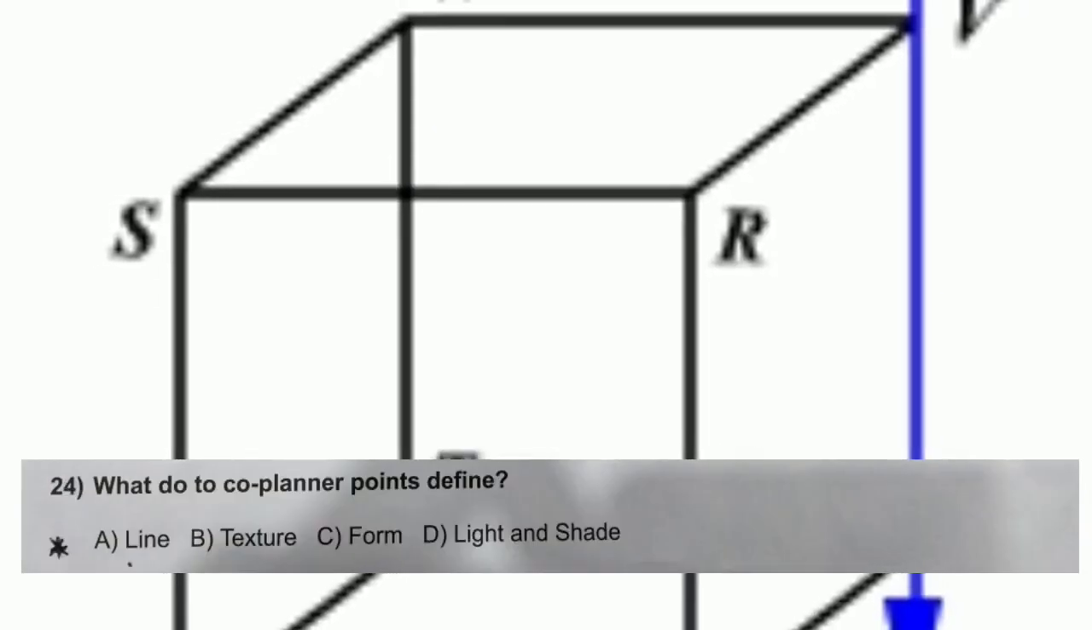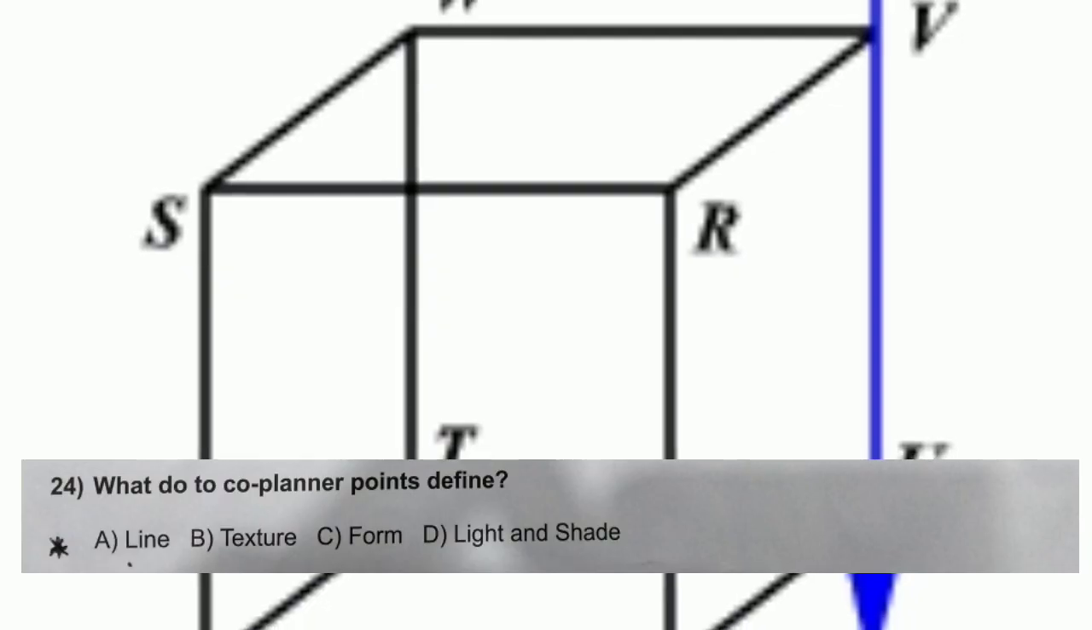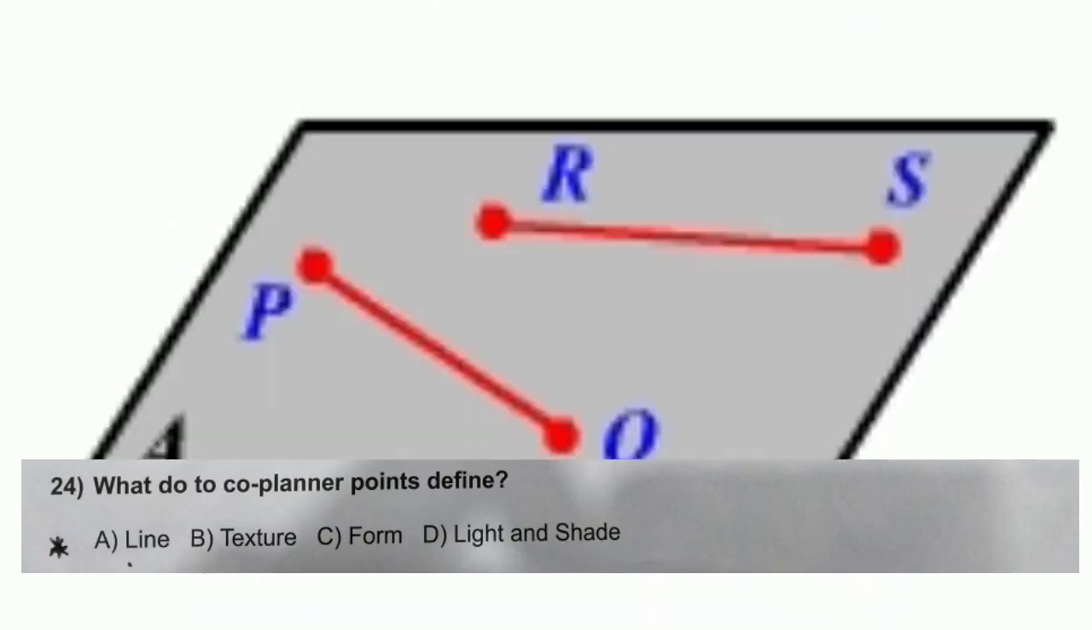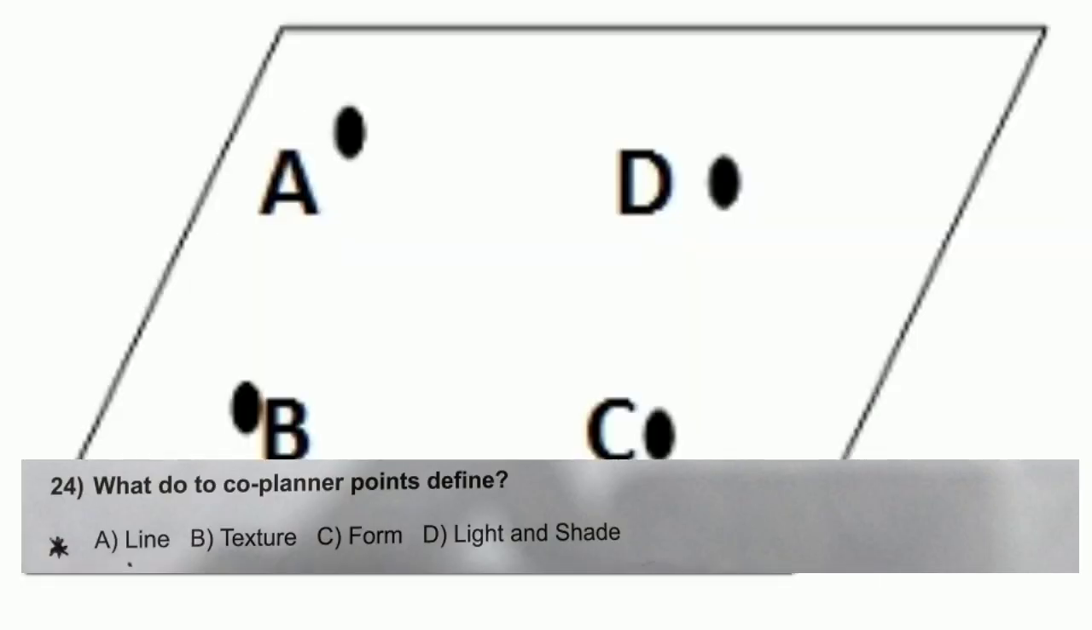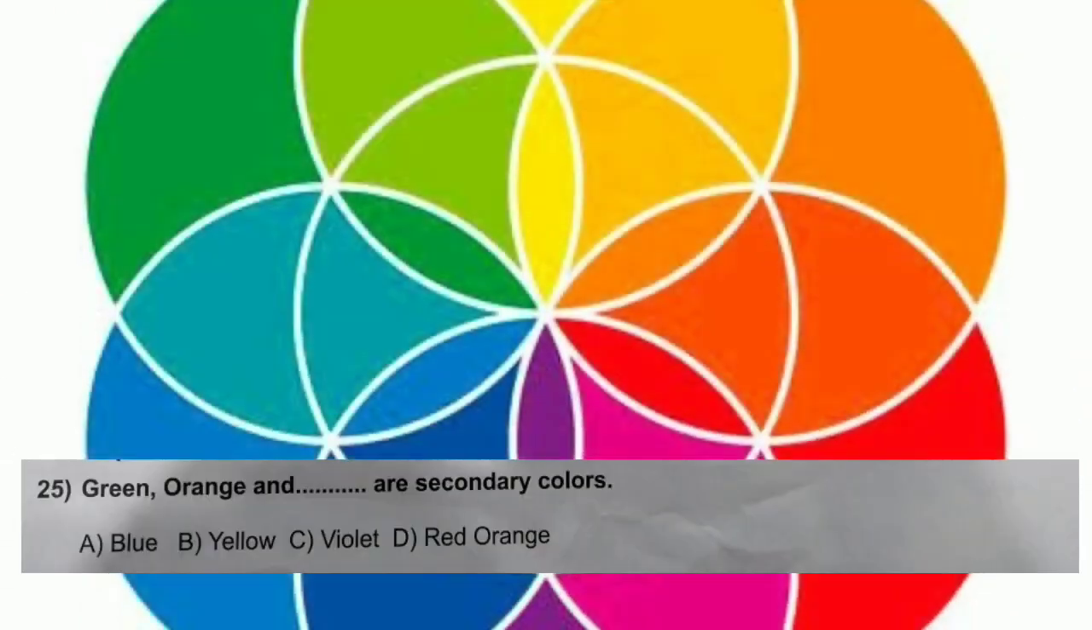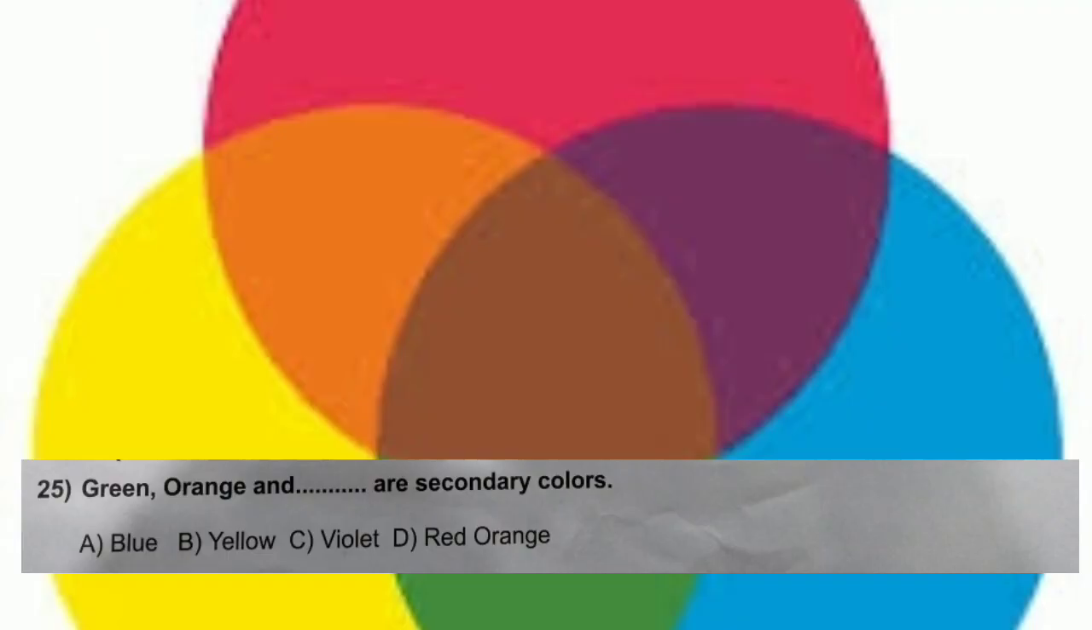Question number 24. What do two co-planar points define? Again, wrong sentence. I don't know why they do not use the simple rule of grammar to form the questions. Options are A. Line, B. Texture, C. Form, D. Light and shade. And the correct answer is A. Line. Question number 25. Green, orange and blank are secondary colors? A. Blue, B. Yellow, C. Violet, D. Red, orange. And the correct answer is C.